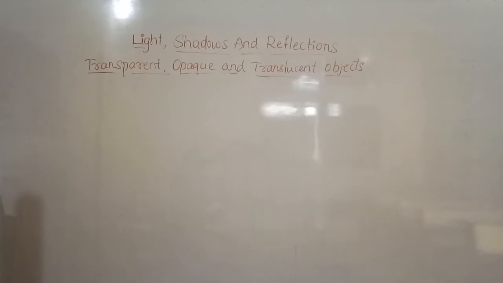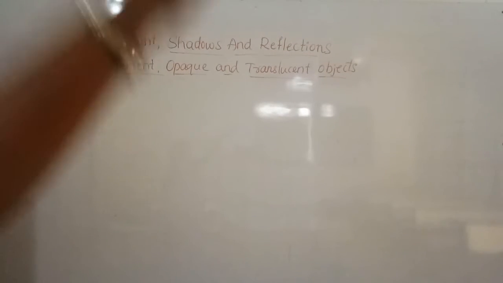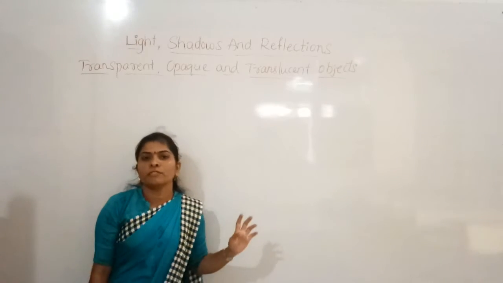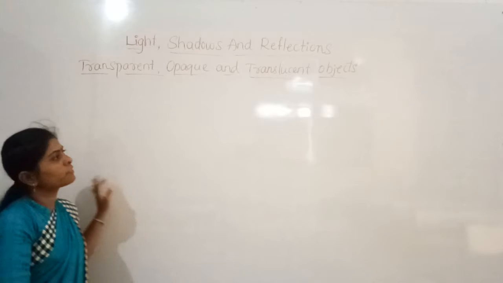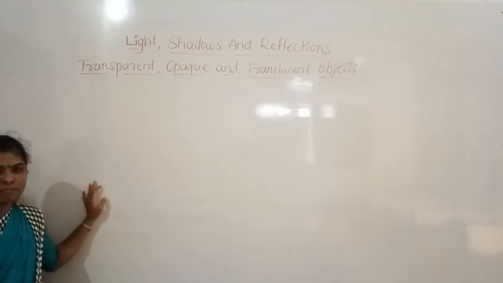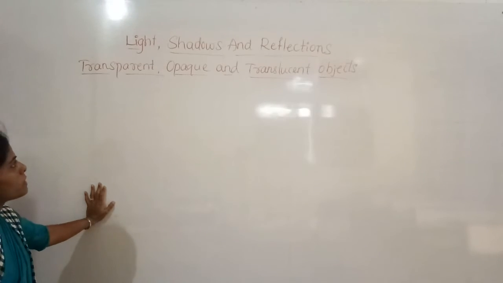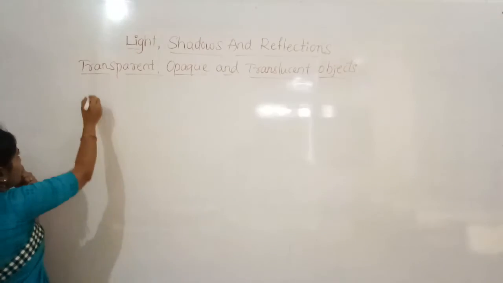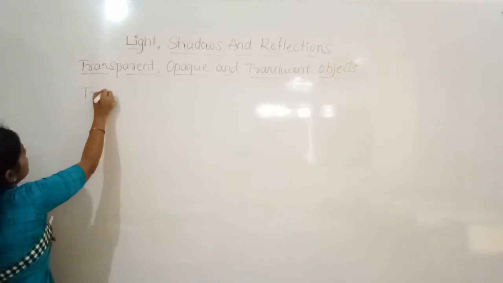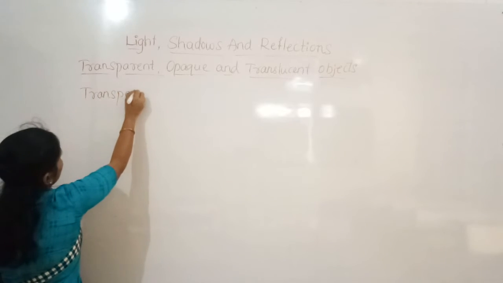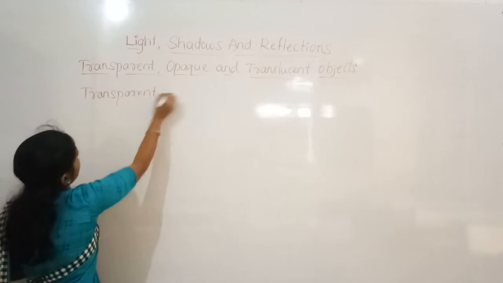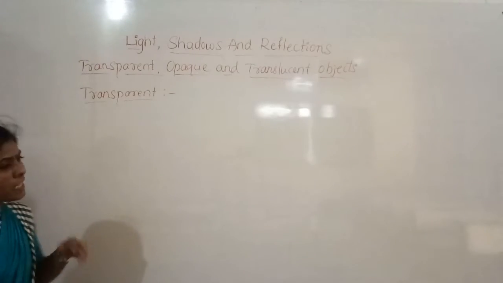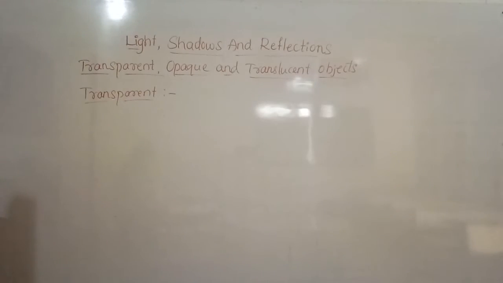Now we can see in detail about that. So depending on the amount of light which is transferred through the objects, we can classify the things into transparent, translucent and opaque. Now we can discuss the transparent objects. So already you have discussed this in the first term. Again we can just recall this. So how can we define the transparent objects?